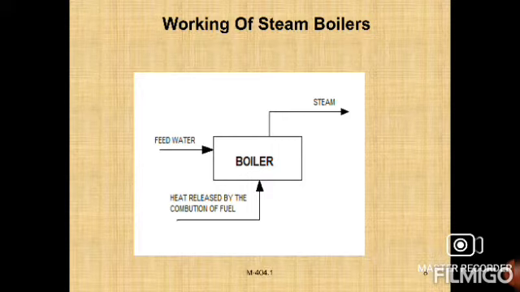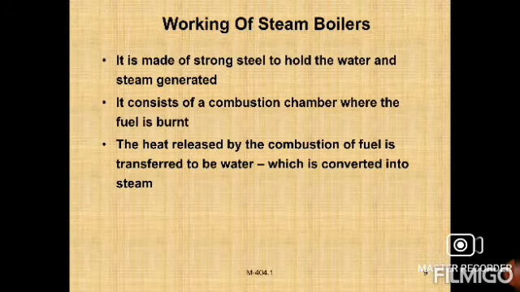Next, the working of a steam boiler. You can observe here, it is made of strong steel to hold the water and steam. It consists of a combustion chamber where the fuel is burnt. The heat released by the combustion of fuel is transferred to the water, which is converted into steam. The steam is stored in the steam space of the boiler, which is above the water level in the boiler, right?